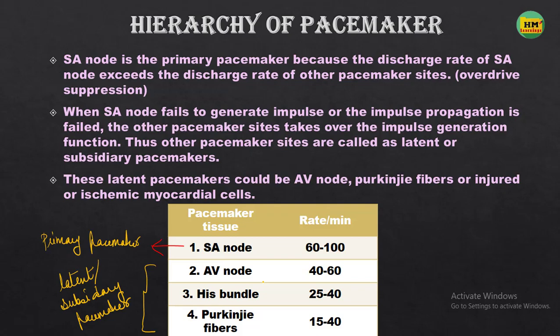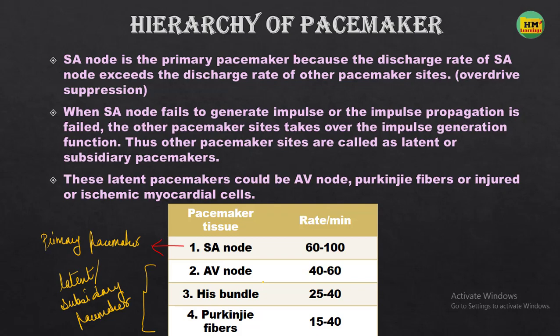But what happens when the SA node fails to generate the impulse, or there is a problem in the conduction of the impulse, like there is a block, and the SA node impulse cannot come out of the sinus node to the other atrial myocytes?